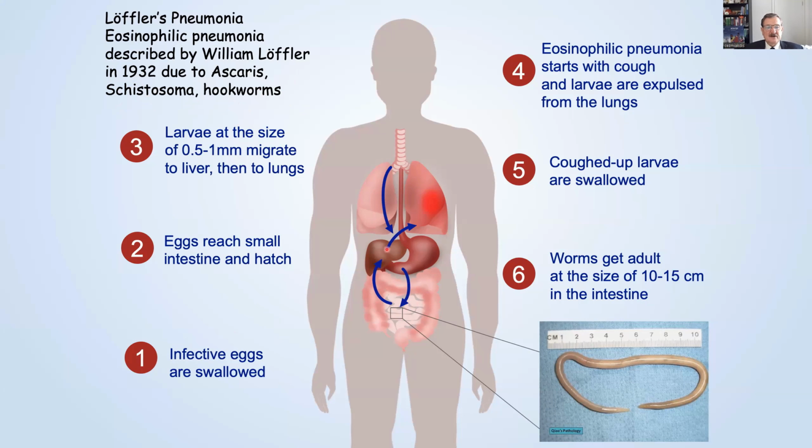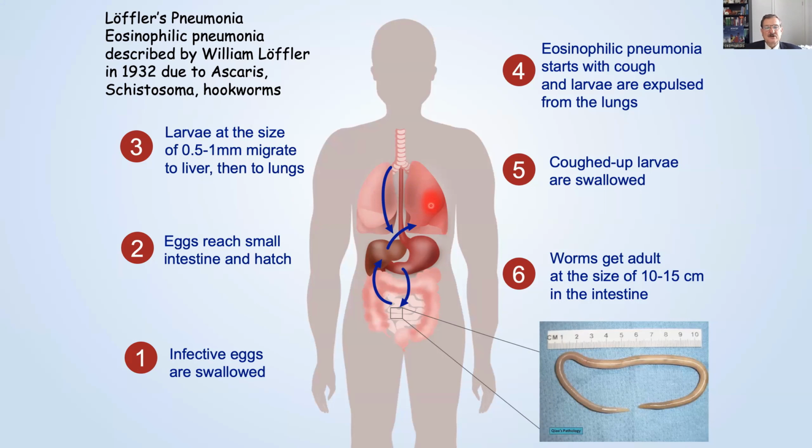They go to the lungs through normal circulation, vena cava inferior, right atrium, right ventricle, pulmonary artery, and when they come to the lungs, they start an eosinophilic pneumonia in the lungs. This is called Loeffler's pneumonia, described 90 years ago.